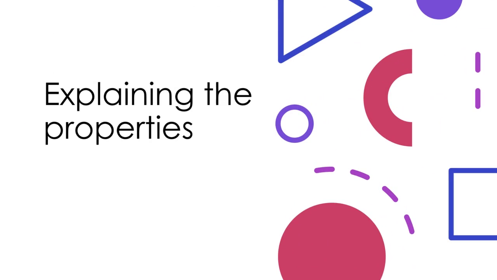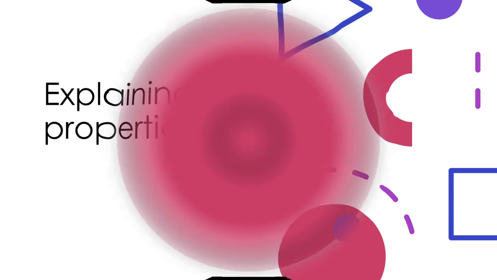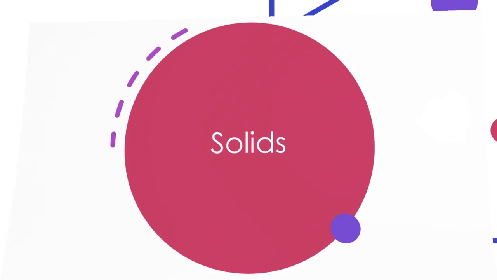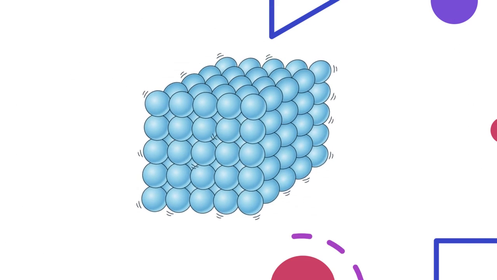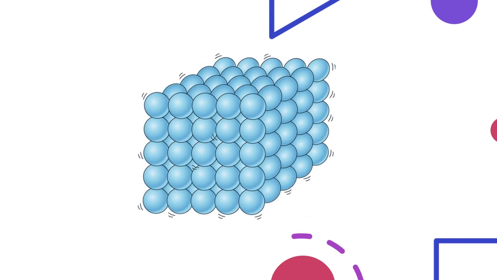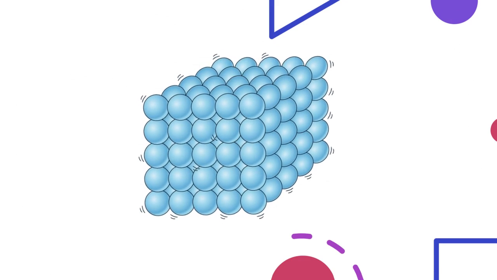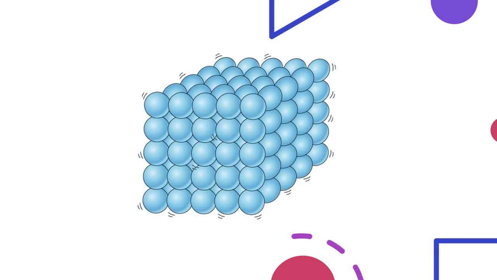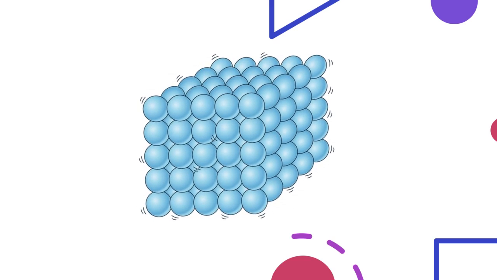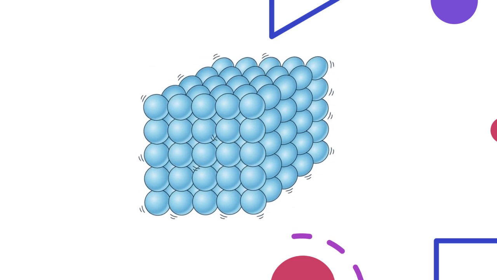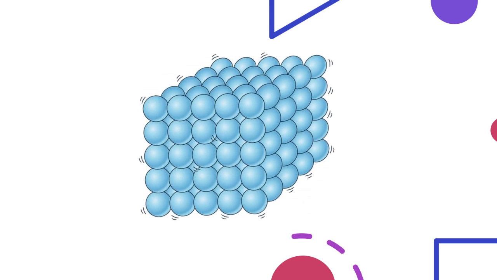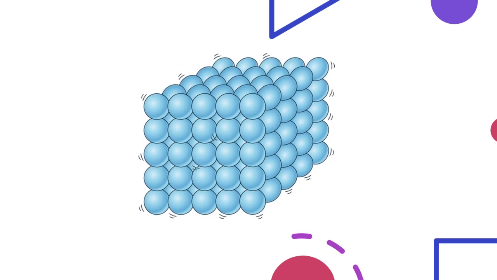Explaining the properties. Solids. Matter can only flow if the particles can move past each other. Matter can only change volume if the particles in it can spread out or move closer together. The particles in a solid are already very close together. This makes it difficult for the volume of a solid to be made smaller.